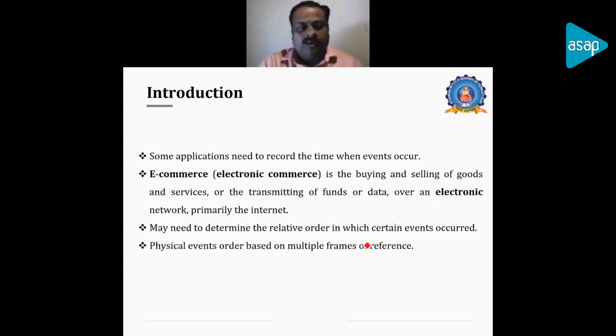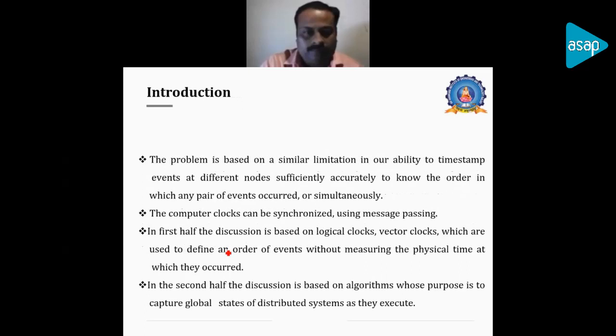The physical events in the distributed system will be ordered based on multiple frames of reference, because in a distributed system the entire system is structured over a vast area on different nodes, and different nodes have their own events and their own processes, and the time used by the different nodes may differ. So we require accurate time.